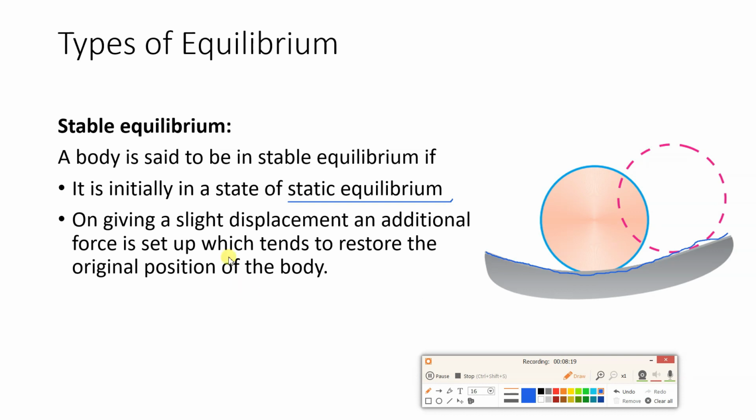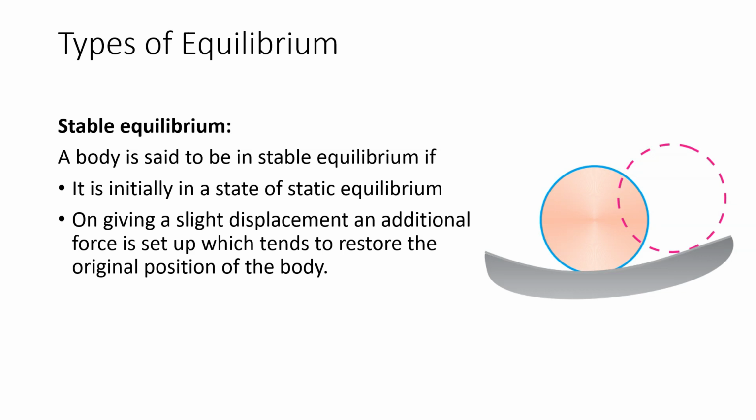Now suppose you give a slight displacement to this body. So what will happen? This body will travel in this direction. You can see the dotted line. This is the new position. And when you release it after giving slight displacement, what will happen? Additional force will be set up in this body and it will tend to restore the original position, meaning it will move in this direction, again move in this direction, and then finally come to equilibrium at the center. So that is the meaning of this stable equilibrium.